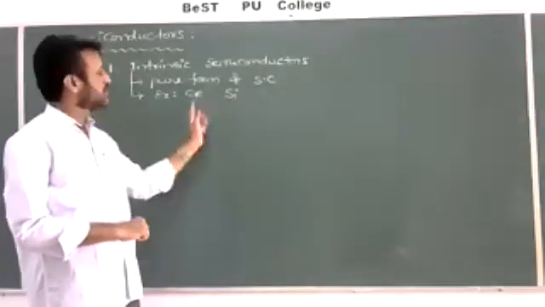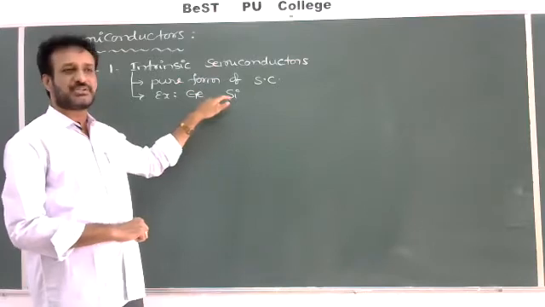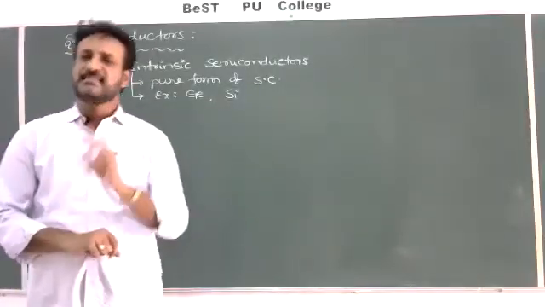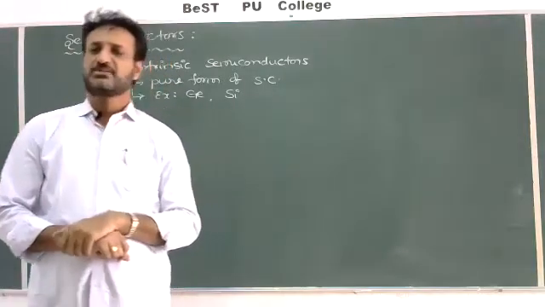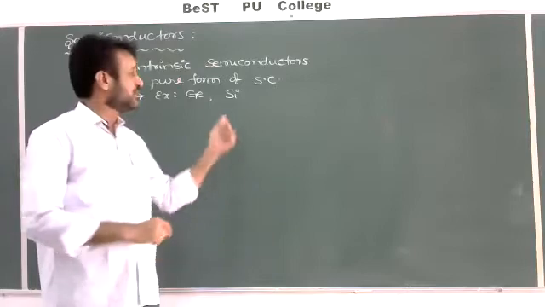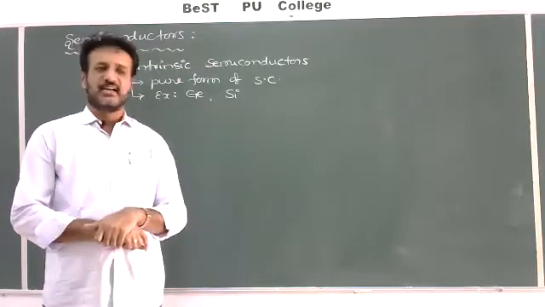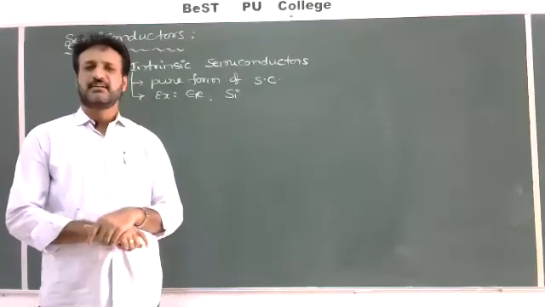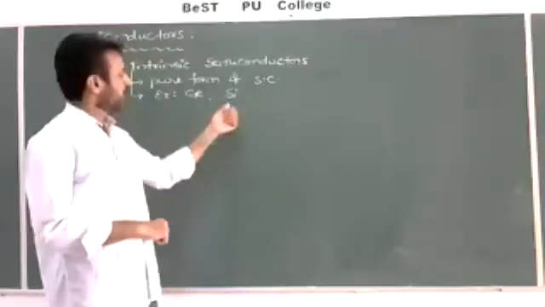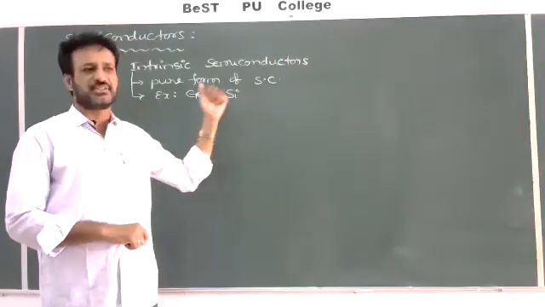Of these two, silicon is the one widely used for manufacturing electronic devices, because leakage of current is less, and the variation of the leakage current with temperature is also less in silicon. It is also more durable, has a longer lifetime, and its availability is greater. That's why we use silicon widely.